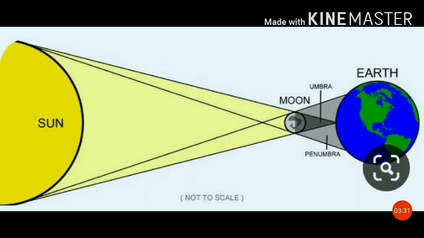So, we will learn about eclipses. What is a solar eclipse? The moon moves around the Earth on its tilted orbit. In the March season and the September season, there are eclipses when the moon's orbit is straightened. The moon comes in front of the sun and a shadow is formed on the earth. We cannot see the sun, so it is called a solar eclipse.